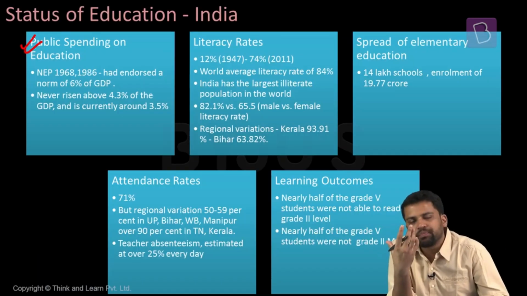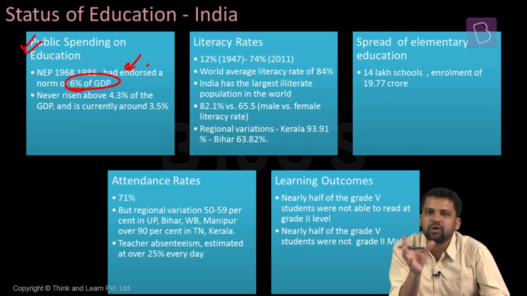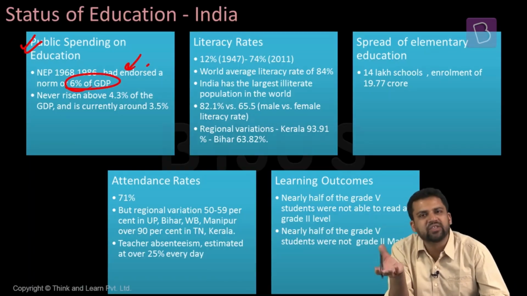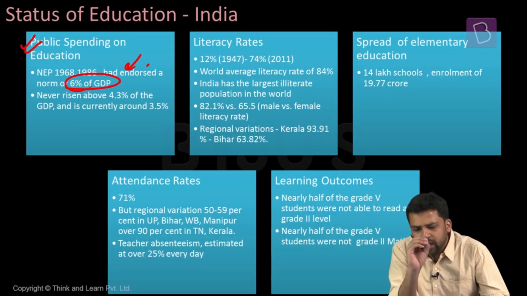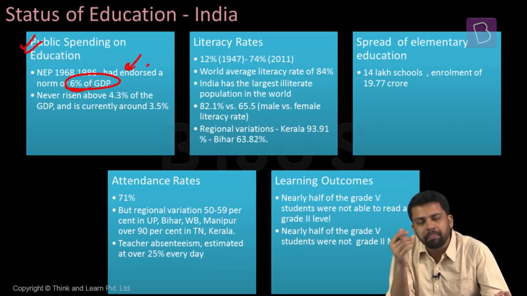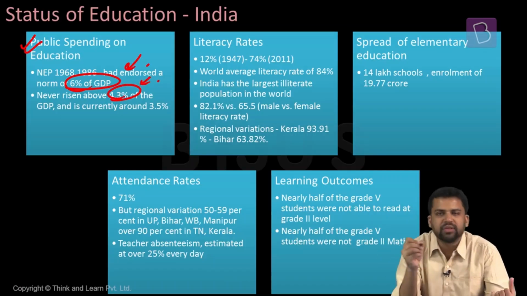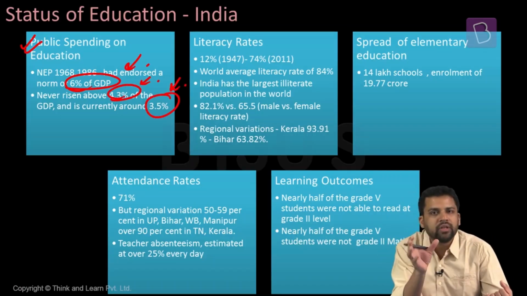How much are we spending on education? Different committees have suggested that we should spend somewhere around 6% of our GDP on education. The education policies of 1968 and 1986 both suggested that 6% has to be spent on education. The recent draft education policy of 2016 also talked about the same. But our spending on education has never increased beyond 4.3%. And at present, we are spending somewhere around 3.5% of our GDP on education.